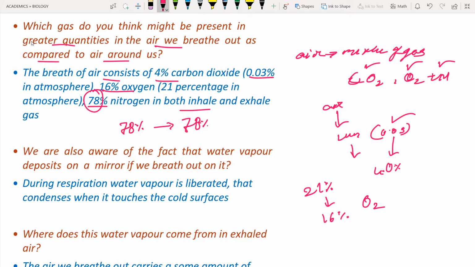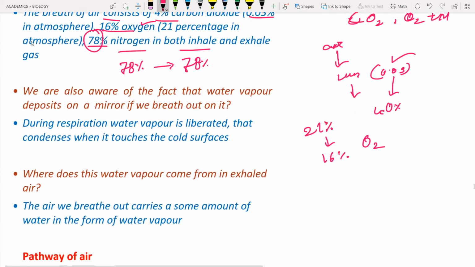So what does it indicate? It indicates that the nitrogen is not consumed by the body and nitrogen is not released by the body into the air during the cellular respiration. This is the main important concept. What they are saying is that only carbon dioxide and oxygen are changing their percentages.